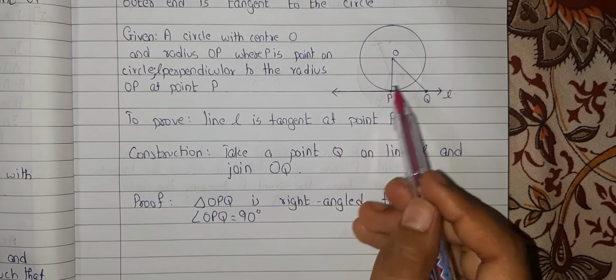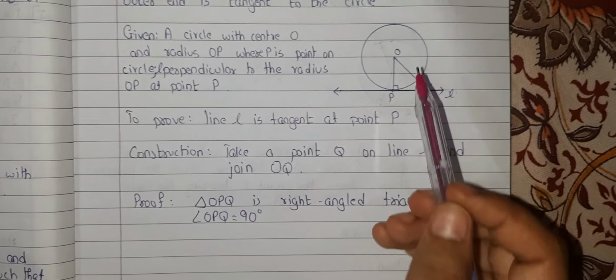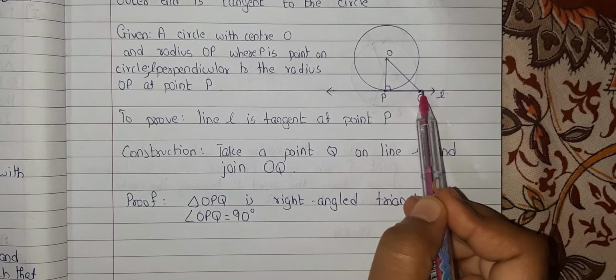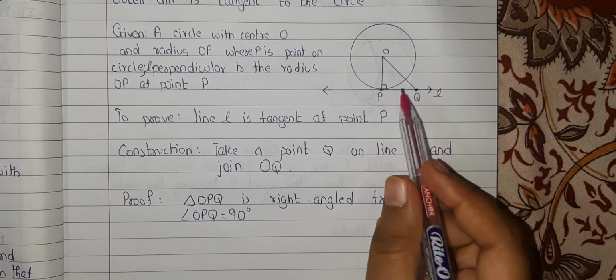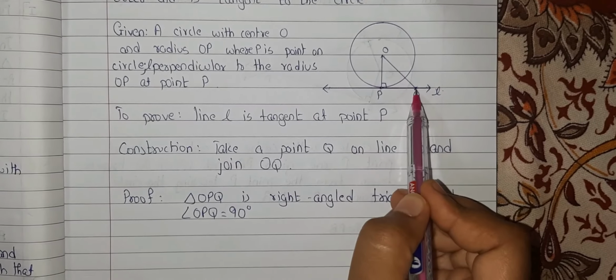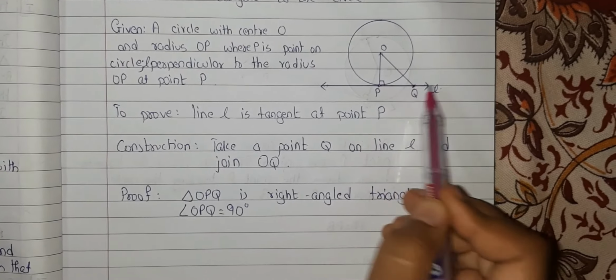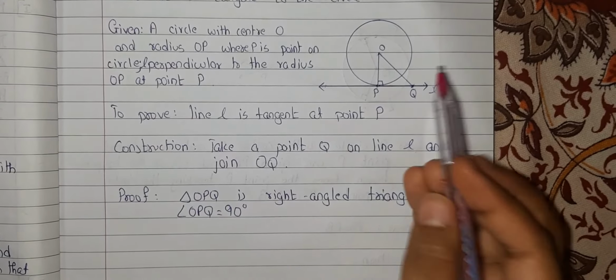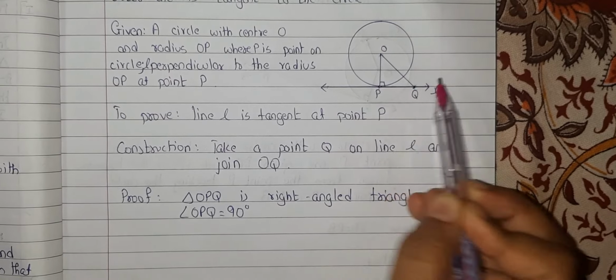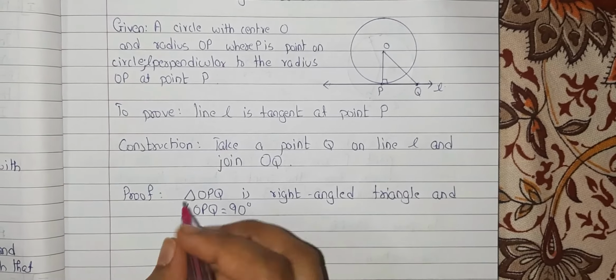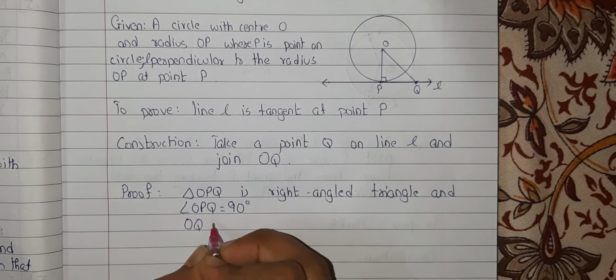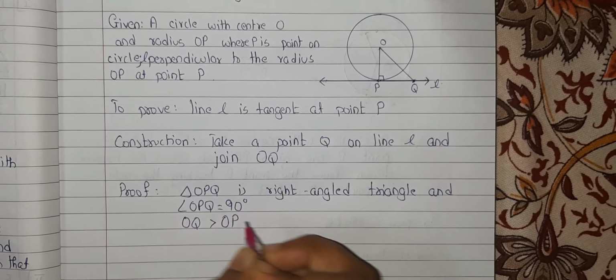Since they have given us that OP is perpendicular to line L, we can write that angle OPQ is 90 degrees. Now you can see that OQ is the hypotenuse. As we know that the hypotenuse is always larger than the other two sides of the triangle, I can write that OQ is always greater than OP.